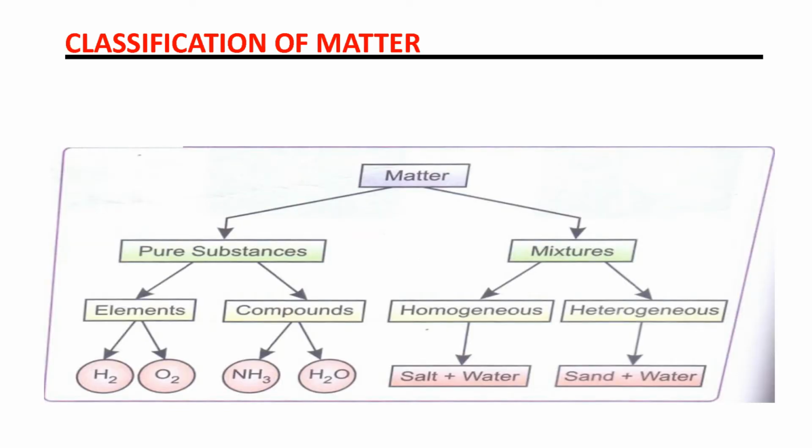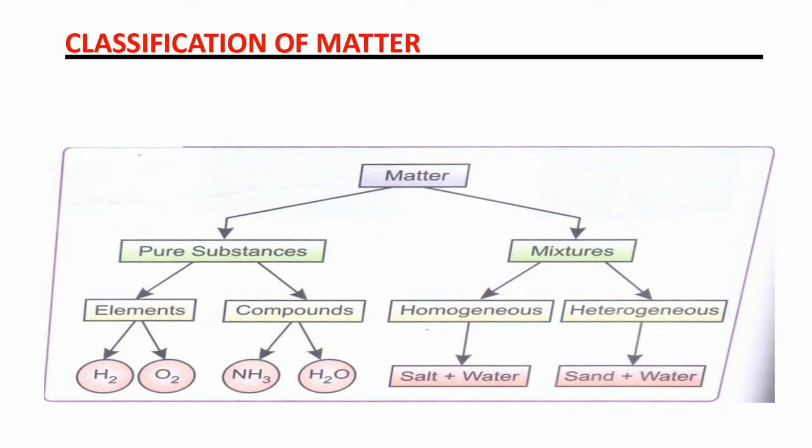The next topic is classification of matter. So on the basis of chemical properties, we divide or classify the matter. So in this diagram, you can see matter can be classified into two categories: pure substances and impure substances. So impure substances or mixtures both are the same. So matter is divided into two: pure substances and impure substances. Then pure substances are again divided into two categories: elements and compounds.